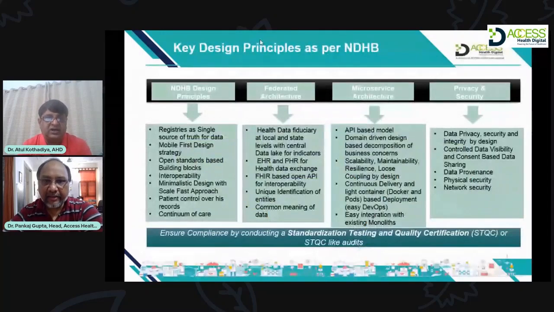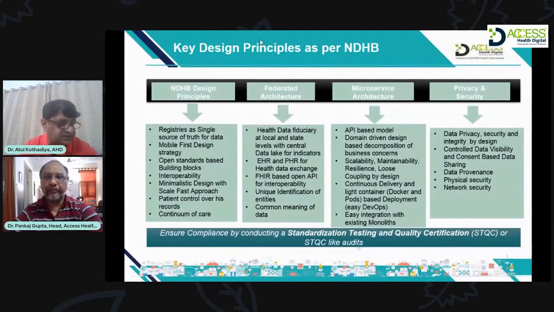Now, what are the key design principles as far as NDHB is concerned? NDHB is the National Digital Health Blueprint, and the objective is to have the NDHE, that is the National Digital Health Ecosystem.